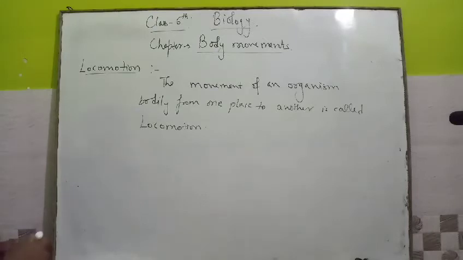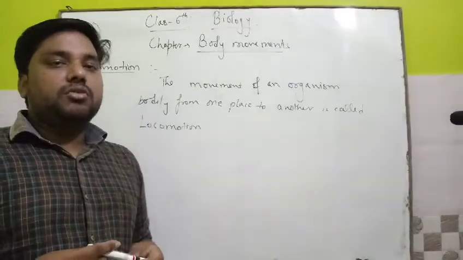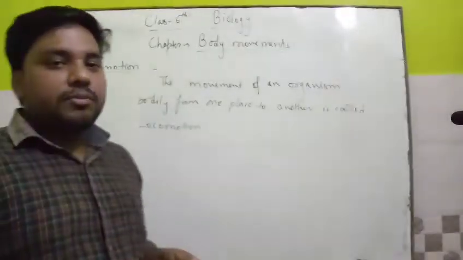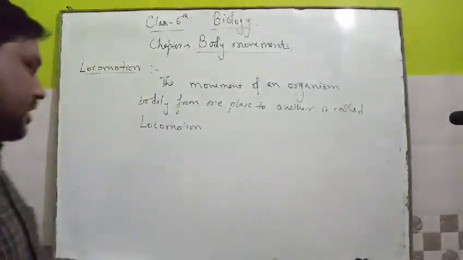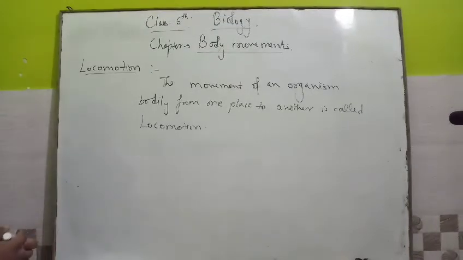Now next topic is how locomotion helps animals. Locomotion helps animals to move from unfavorable environment to favorable environment. Second thing is to find their food and water. To find their food and water, they want to move from one place to another.